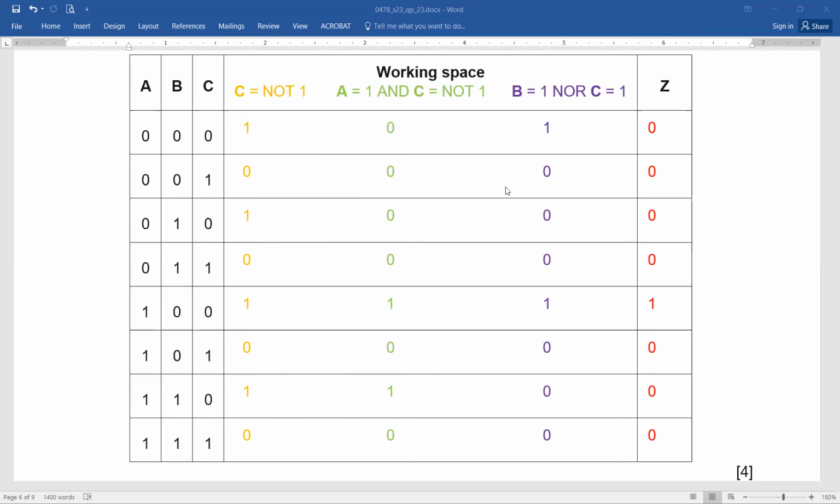Okay. B NOR C. Now we are going to consider these two columns, and we are performing the NOR operation. And remember, NOR is basically the NOTting of OR, or reversal of OR.